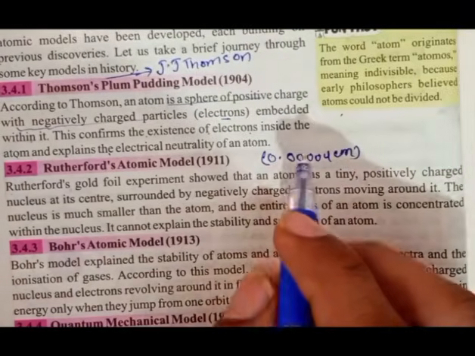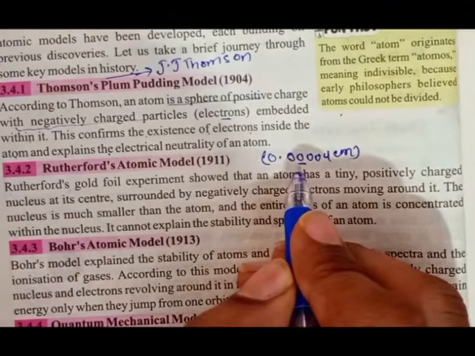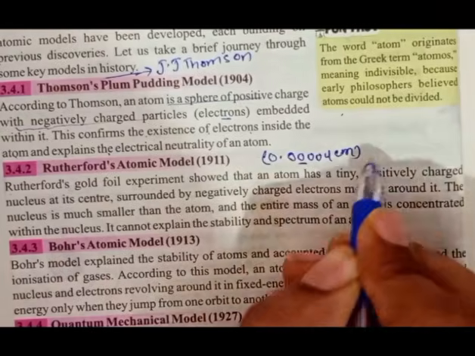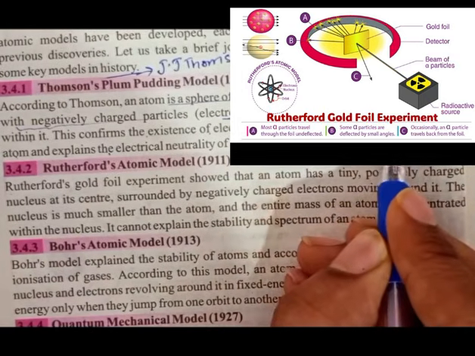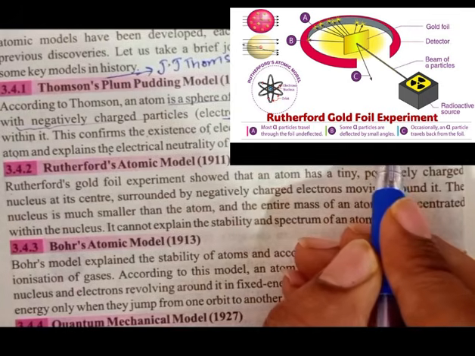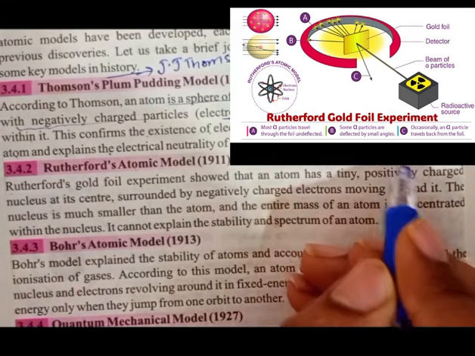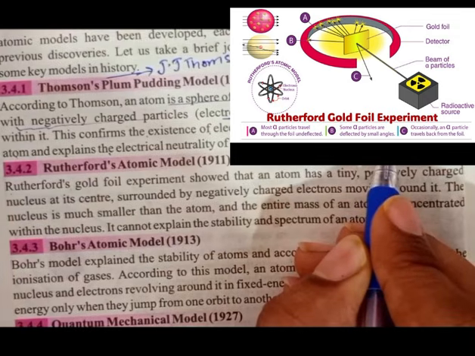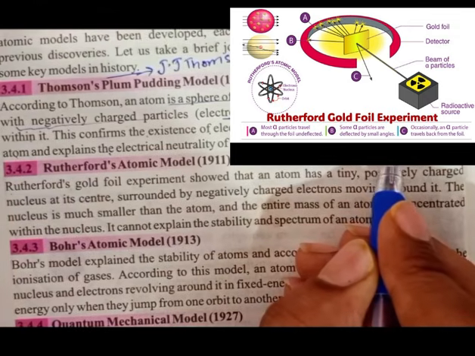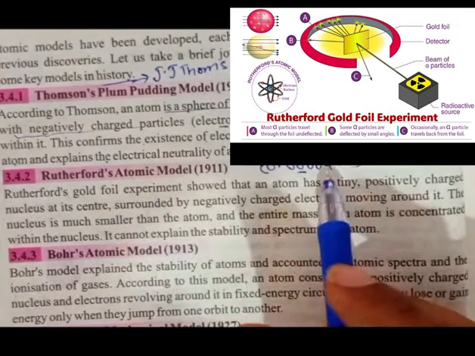In this experiment, most of the alpha particles passed straight through the foil, and only a few were deflected.